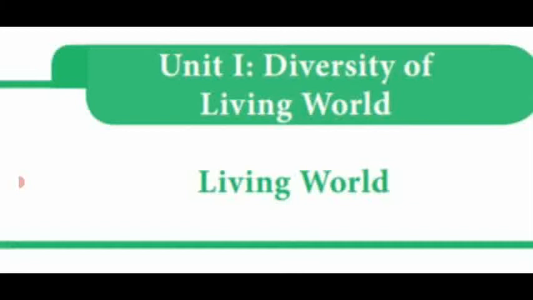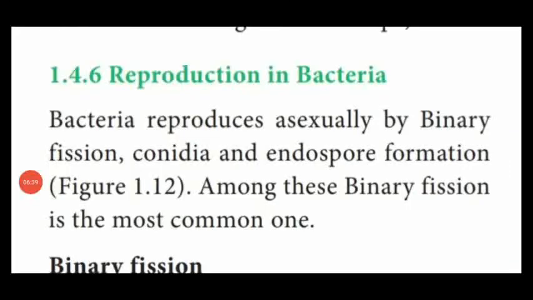Today, we are going to see reproduction in bacteria. Dear students, bacteria are prokaryotic unicellular organisms. You already studied the definition in the previous video class. Bacteria reproduce by asexual modes of reproduction. It is divided into three types: binary fission, conidia formation, and endospore formation. These are the three types of asexual reproduction.